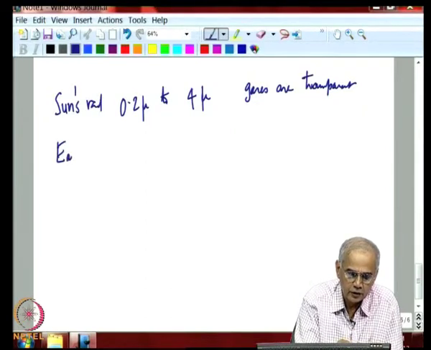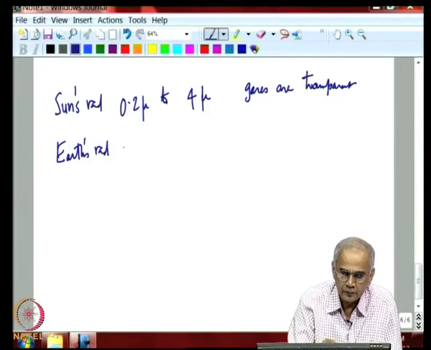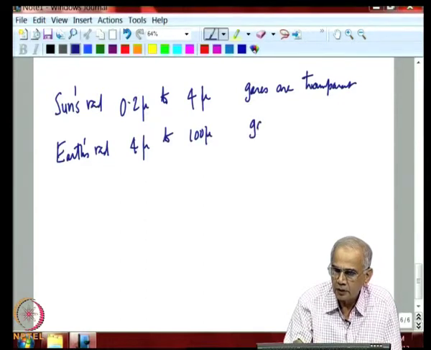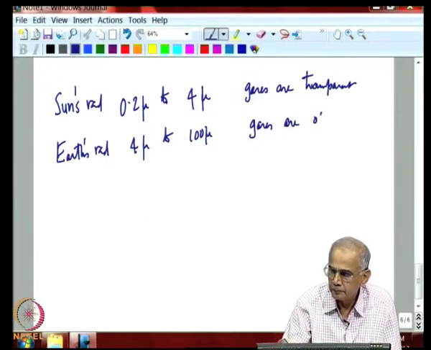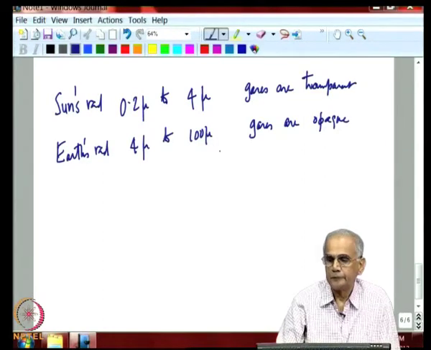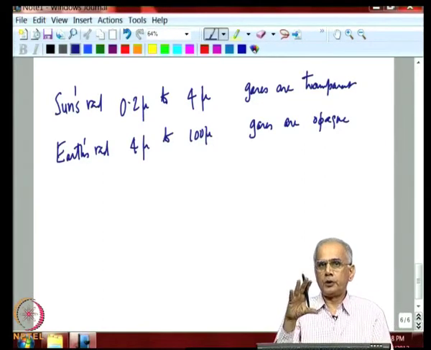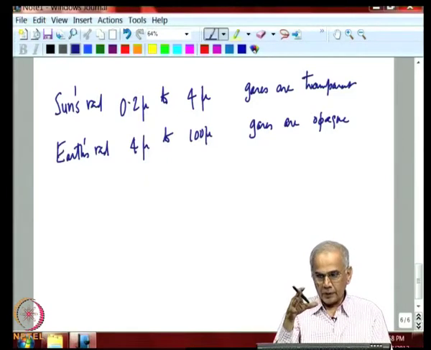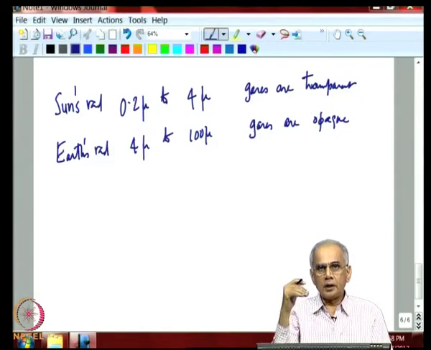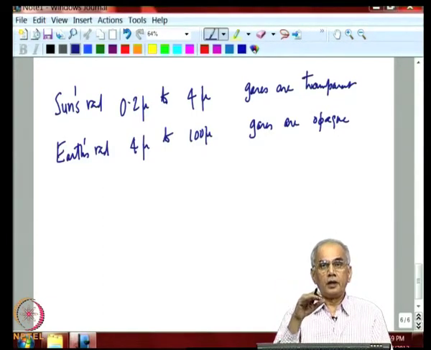Earth's radiation, as all of you recall from Wien's displacement law, is at a much lower temperature. So, the radiation it emits is between 4 micron to 100 micron, and the gases are opaque to this radiation. So, this unusual property of the gases that envelop the Earth has enabled the surface temperature of the Earth to be 33 degrees warmer than the temperature it would have had if there were no gases.